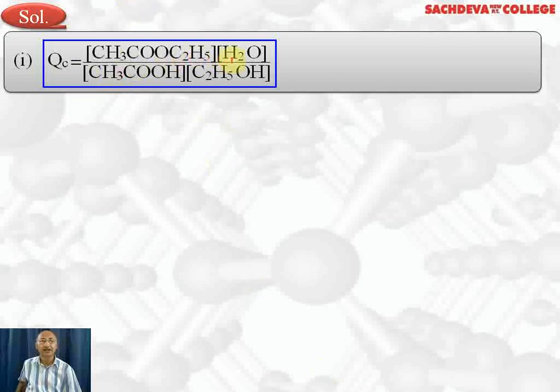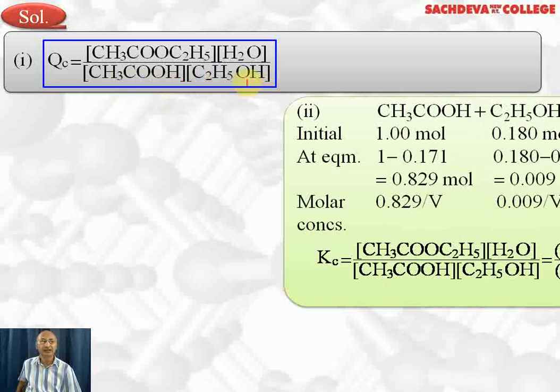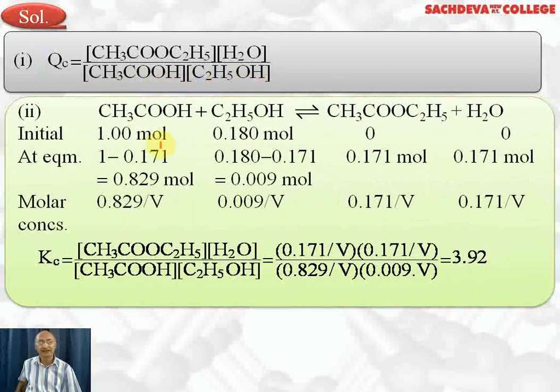Now here, first we write the expression for the reaction quotient, which is equal to molar concentration of ethyl acetate into molar concentration of water, because water was not a solvent. Therefore, its concentration will be taken into consideration, divided by molar concentration of acetic acid into molar concentration of ethyl alcohol. Now, initial concentration of acetic acid was 1 mole, ethyl alcohol was 0.180 mole, ethyl acetate was 0, water was 0. At equilibrium, 0.171 mole of ester is formed. It means 0.171 mole of acetic acid has reacted. So the final concentration of acetic acid is 0.829 moles.